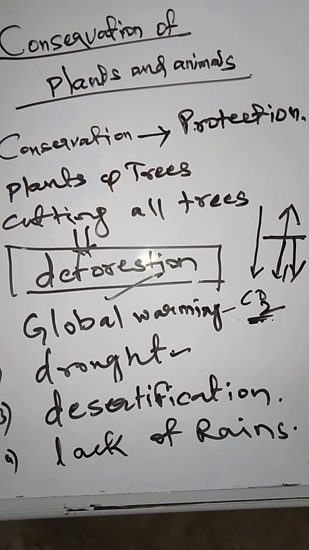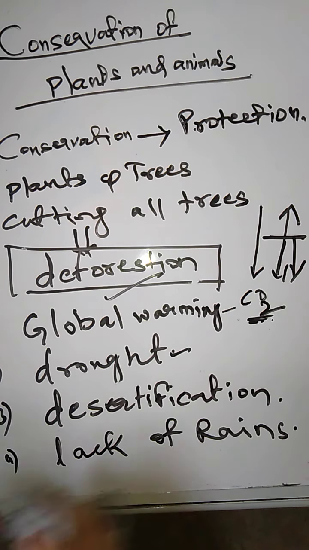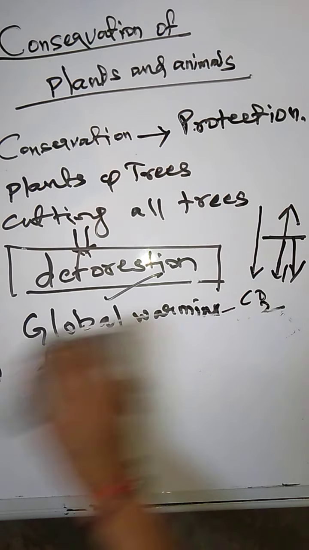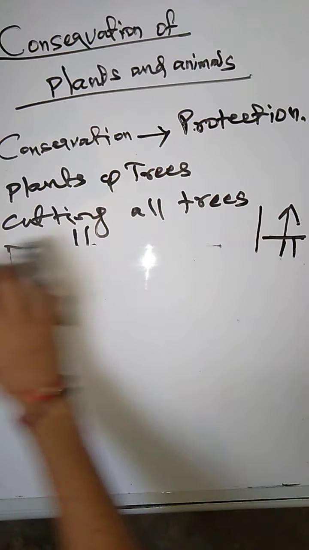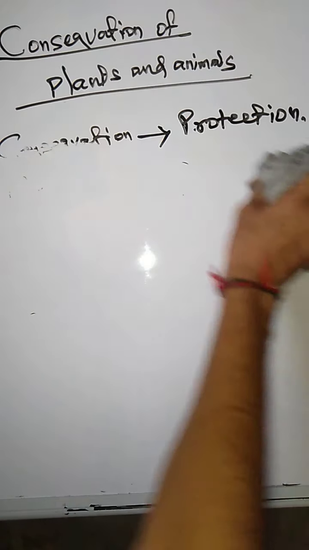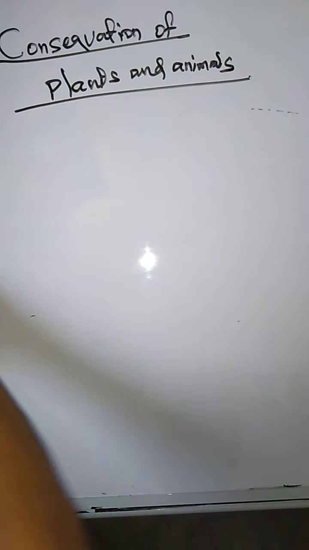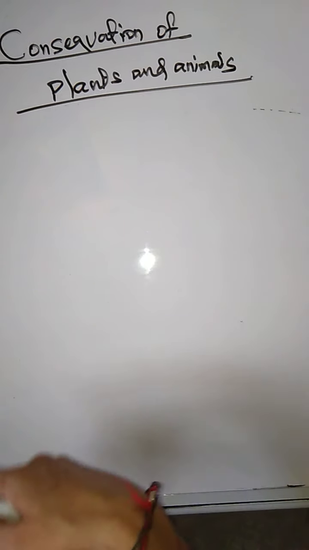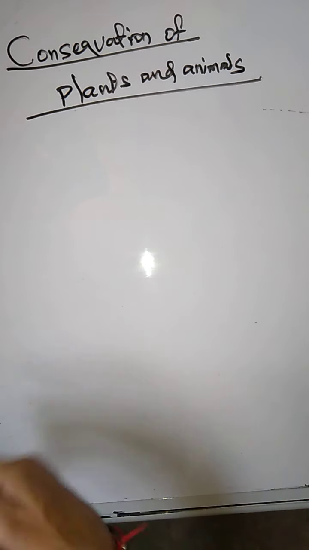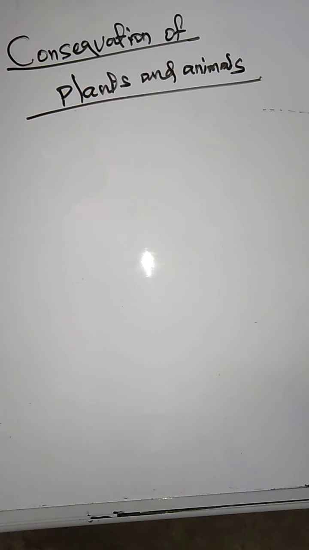Okay, now these are what is conservation, what is desertification, what is deforestation, what is global warming, what is drought, and how the rains are affected after cutting down the trees of a forest. Okay, next, to stop all this, global warming, lack of rains and desertification, what do we have to do? We have to plant new trees. We have to protect and conserve plants and animals. Animals also maintain biodiversity.